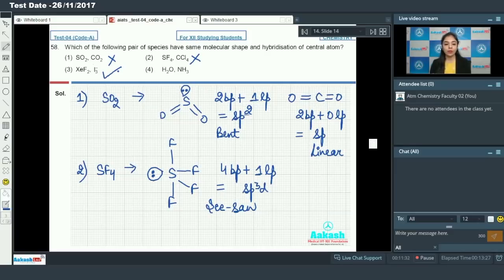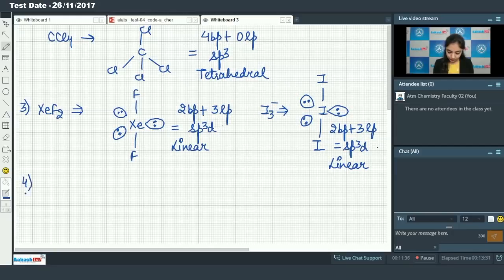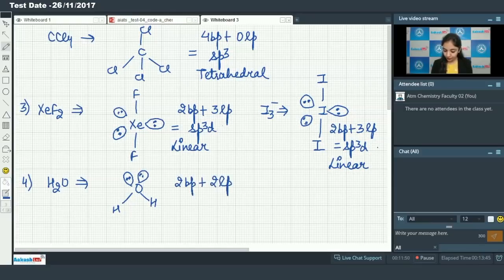In the fourth option we have water molecule and the ammonia. So in water molecule we have 2 bond pairs and 2 lone pair. So hybridization will be sp3 and the shape will be bent.